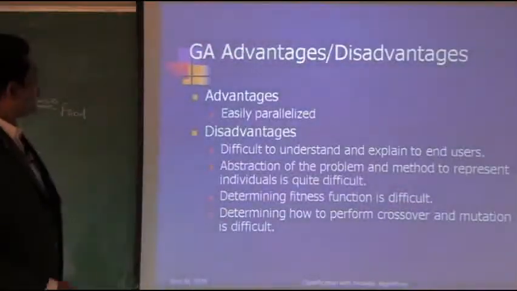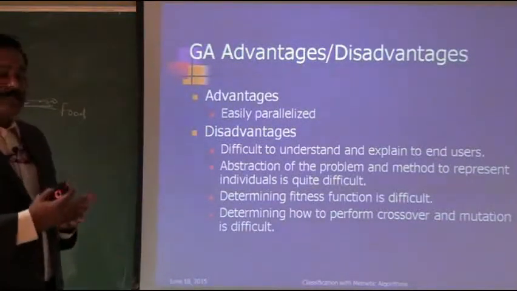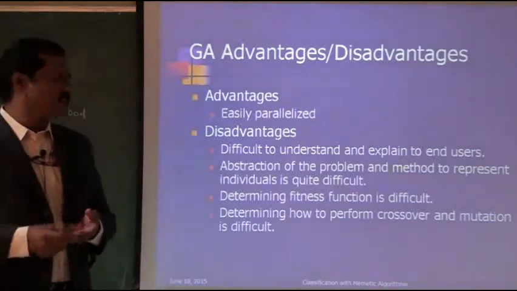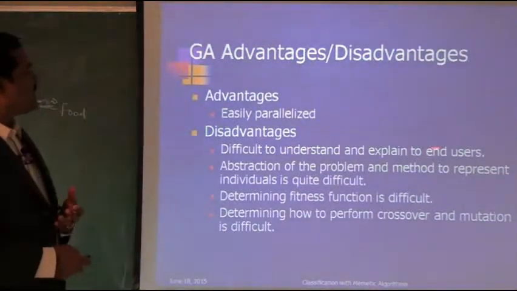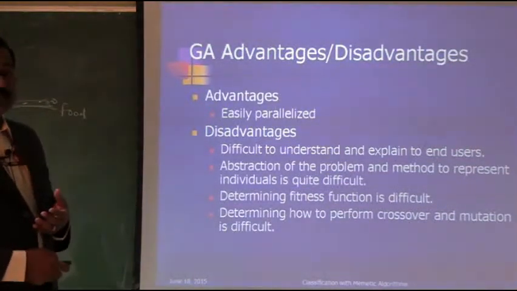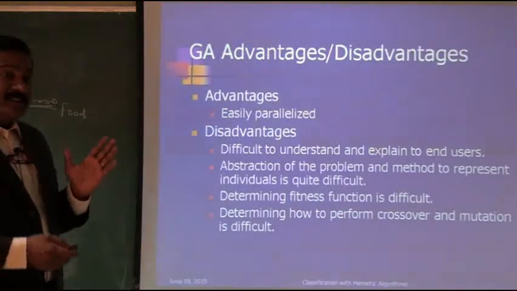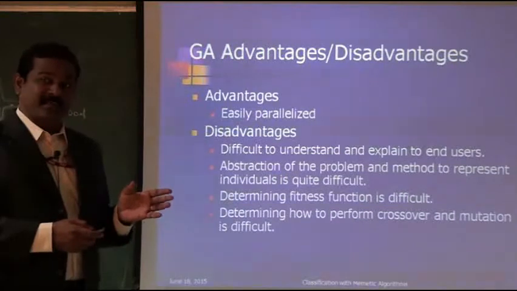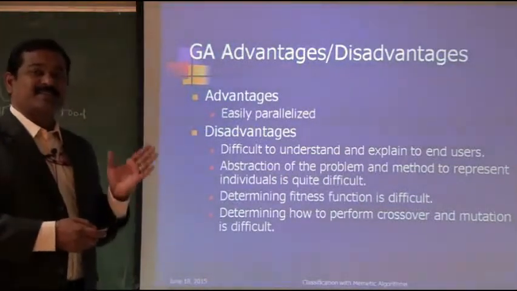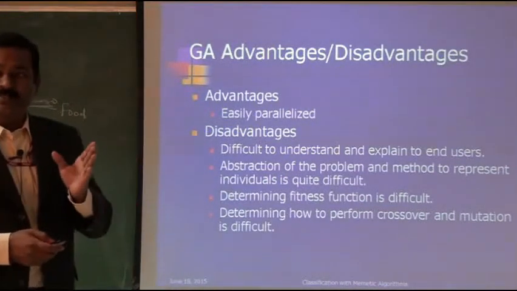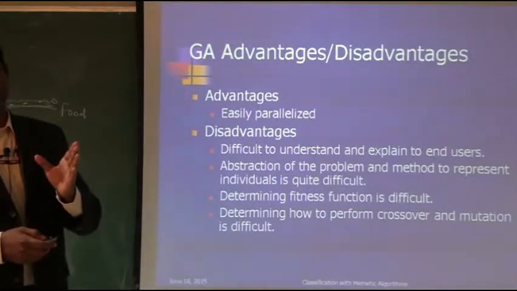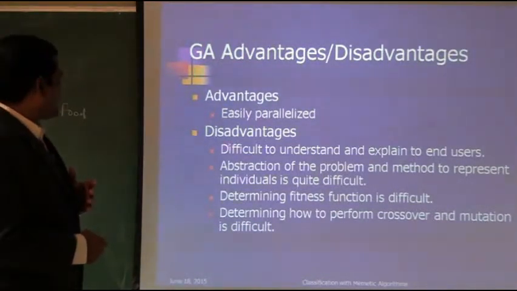So what is the advantage? It is easily parallelized. Of course there are some disadvantages in genetic algorithms. They are difficult to understand and to explain to end users. Actually understanding genetic algorithms is very difficult, and teaching them is still difficult, but I am trying my best to help you develop an understanding of genetic algorithms.